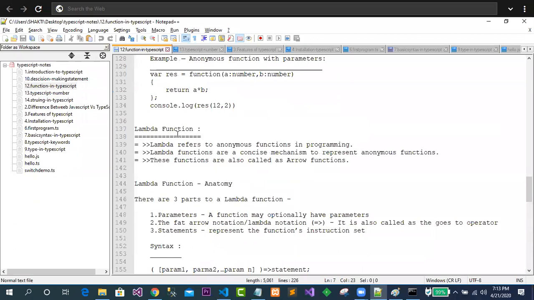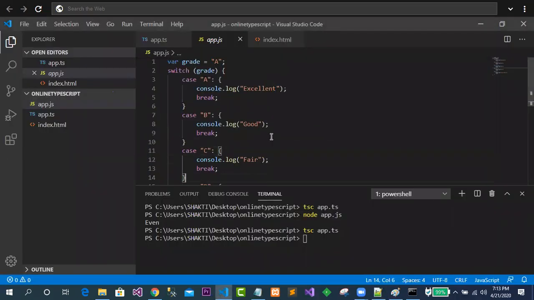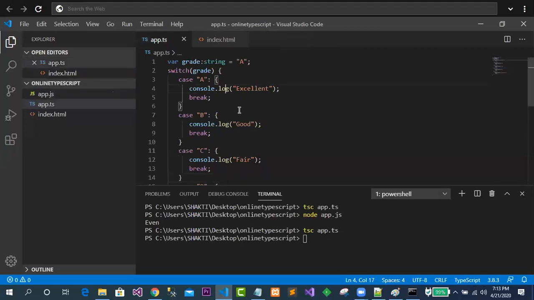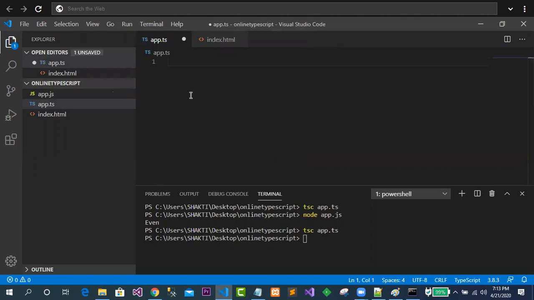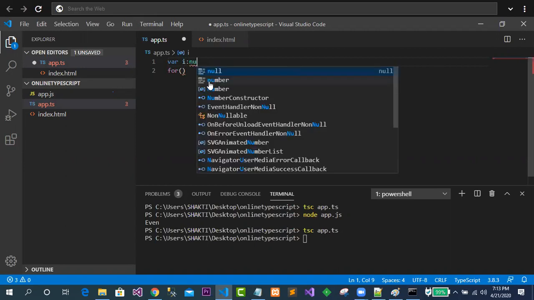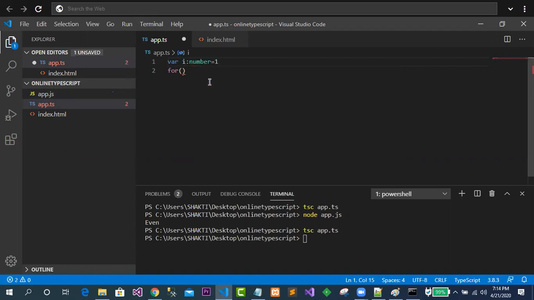If you want to use a for loop or do while loop, you can use that also. How to go about that? The simple concept. Suppose I am going to use the for loop here, I can do that also. Simply I will go for the for loop. In this case I will declare a variable, var i, and it starts from 1.